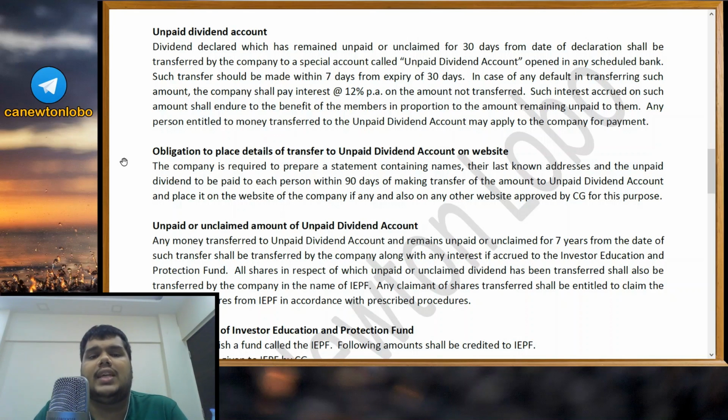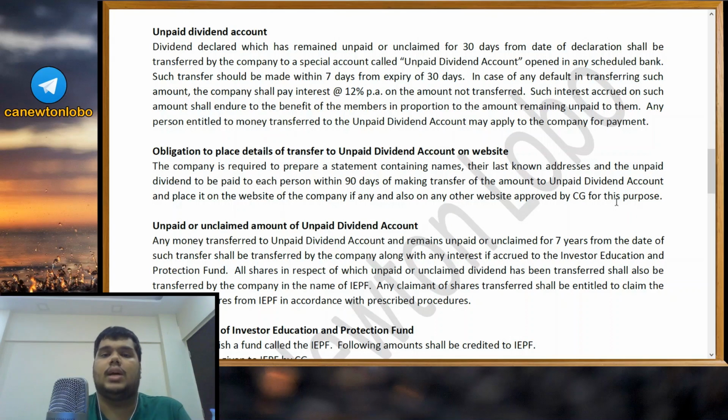Such transfer should be made within 7 days from the expiry of 30 days. Once your 30 days for the payment of dividend expires, within the next 7 days you should make this transfer to unpaid dividend account. In case of any default in transferring such amount, the company shall pay interest at 12% per annum on the amount not transferred, and such interest accrued on such amount shall enure to the benefit of the members in proportion to the amount remaining unpaid to them.